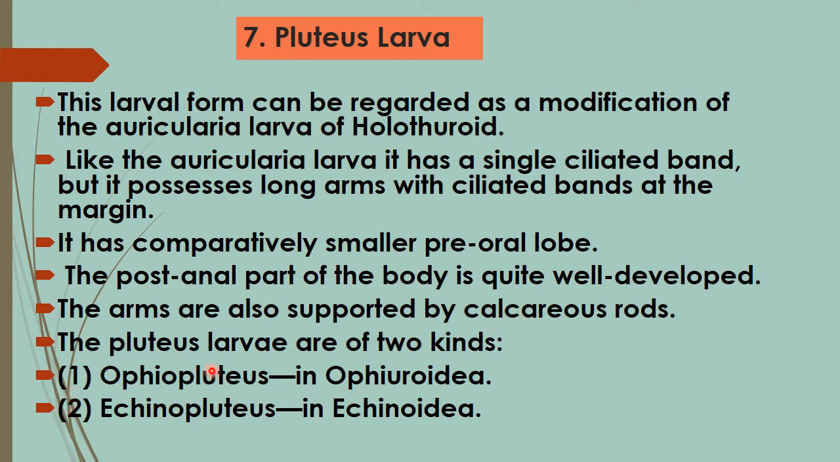The Pluteus larva is of two kinds: the Ophiopluteus larva, which is seen in the class Ophiuroidea, and the Echinopluteus larva, which is seen in the class Echinoidea. So in the Pluteus larva, we can see the calcareous rods and it has a single ciliated band, but it possesses long arms with ciliated bands at its margin. That is the characteristic feature of the Pluteus larva.